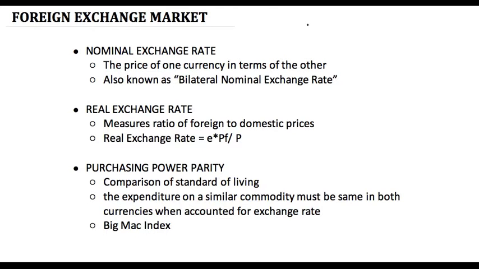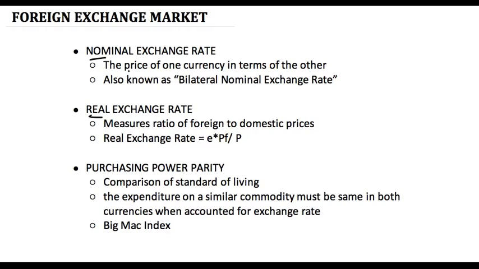Having understood balance of payments, let's come to the foreign exchange market. There are certain important terms which I'm going to talk about in the foreign exchange market lecture. I'm not going to cover the entire foreign exchange market because that we are going to cover later. Here I'm going to talk about only the important terms which are asked consistently or regularly in the interview as well as in the phase 2 examination. There are 5 terms which we are going to talk about. Number 1, nominal exchange rate, and number 2, real exchange rate. Let's talk about these two first.